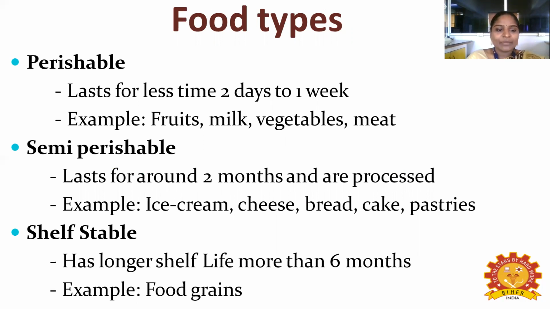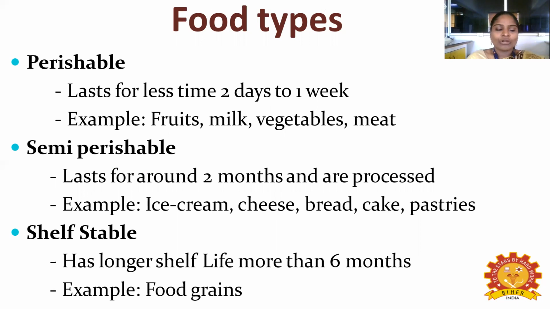What is semi-perishable food? This semi-perishable food lasts for around 2 months, and it is processed food. These foods are produced from perishable food. For example, ice cream is made from milk, right? So semi-perishable foods are prepared from perishable food, and this is a processed one. Examples are ice cream, cheese, bread, cake, and pastries. It lasts around 2 months, and it's a processed one.